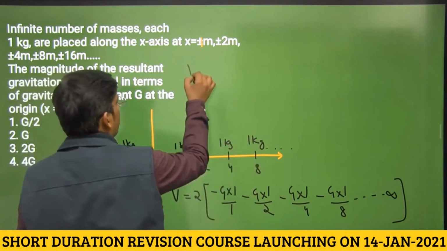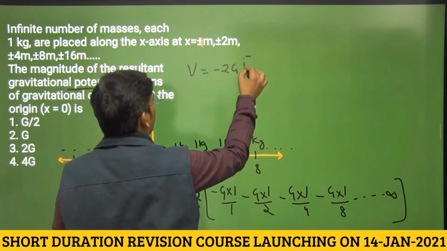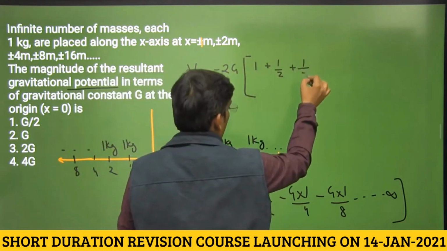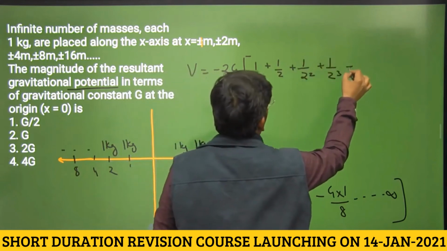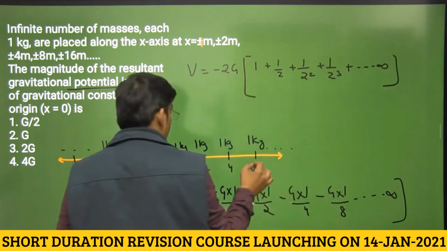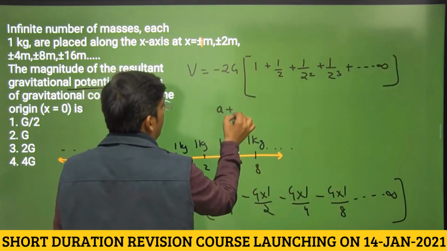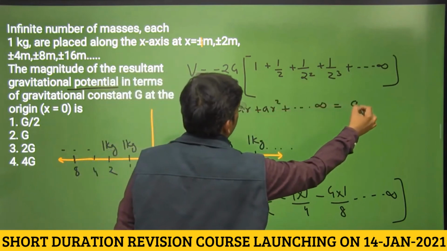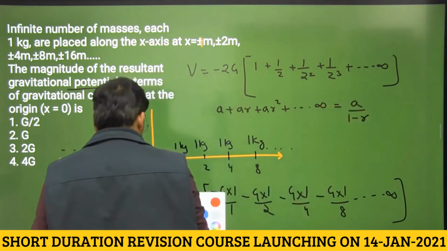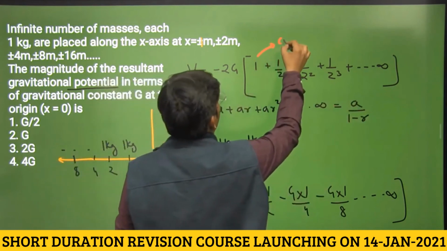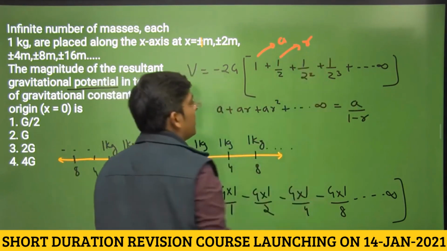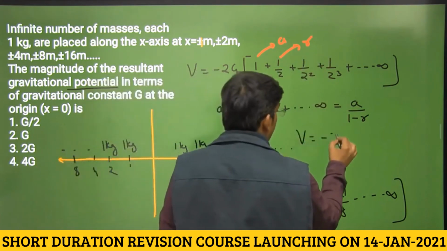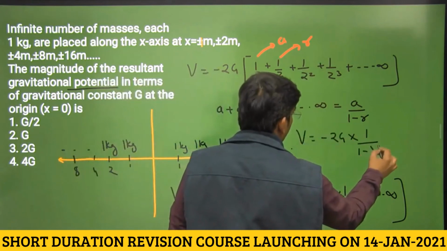Okay, let us take minus 2G common. Now this comes out to 1 plus 1 by 2 plus 1 by 2 square plus 1 by 2 cube up to infinity. This becomes an infinite GP, which is a plus ar plus ar square up to infinity. The sum of an infinite GP is a divided by 1 minus r. The first term is called a, and the number by which every term is getting multiplied is the common ratio r. So we have the formula: minus 2G times 1 over 1 minus 1 by 2.